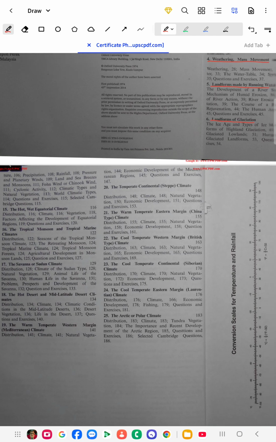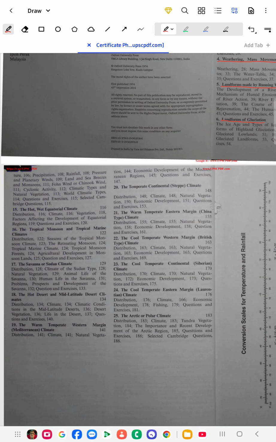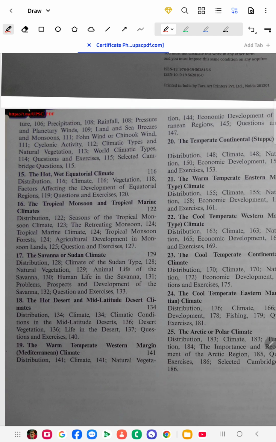After that we will learn about the different climates which prevail in the whole world, in the whole earth. The hot, wet equatorial climate, the tropical monsoon and tropical marine climates. India mainly has this type of climate. Actually, in India we have all the types of climates. Our North Indian territories like Ladakh and Leh show the cold desert type, the temperate continental, like the cool temperate western type.